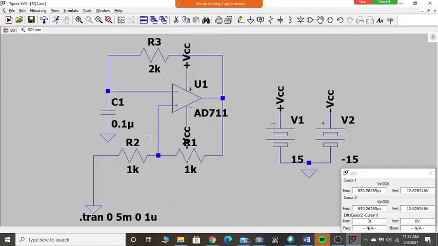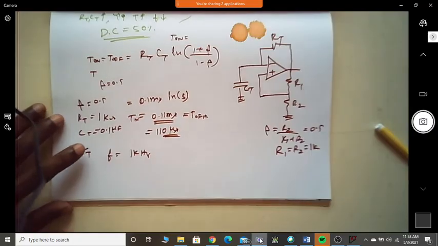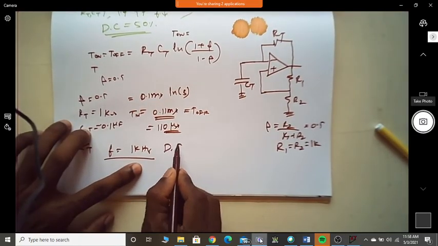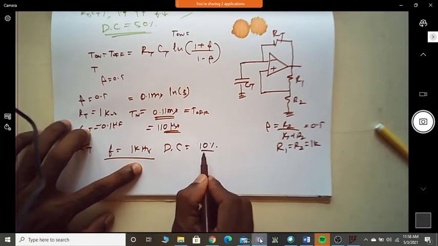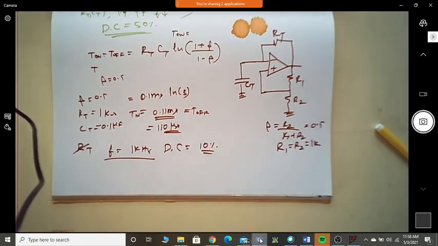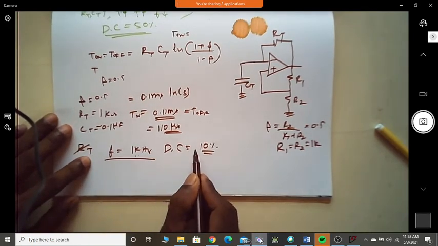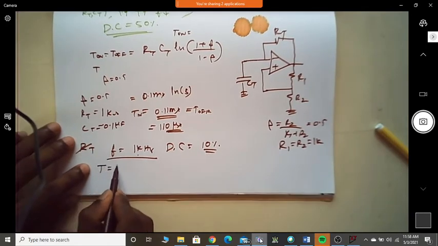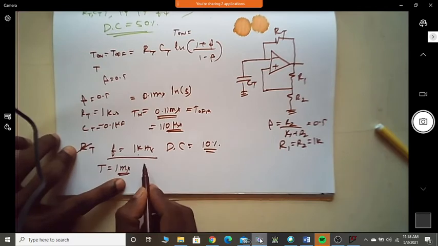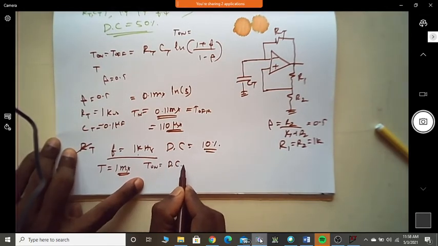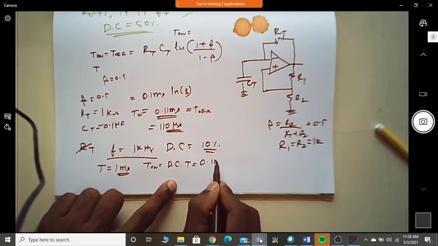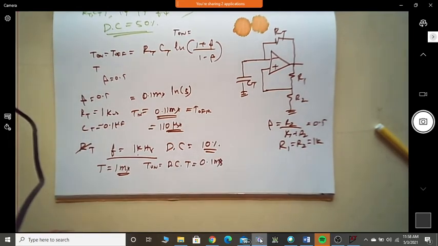Now, let us try to design RT. Let us try to have a frequency of 1 kilohertz. Let me just show you this. The design is: frequency is 1 kilohertz and duty cycle is 10%. How do we proceed now? Since frequency is 1 kilohertz and duty cycle is so and so, T is equal to 1 millisecond. Is T on equal to duty cycle into T, which is 0.1 millisecond? Correct?